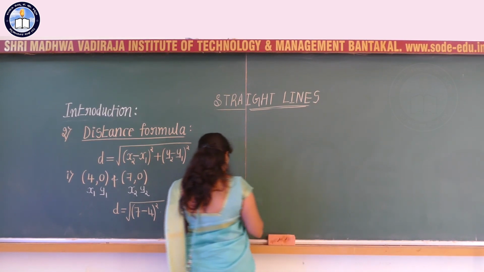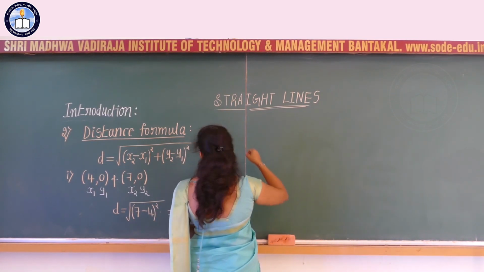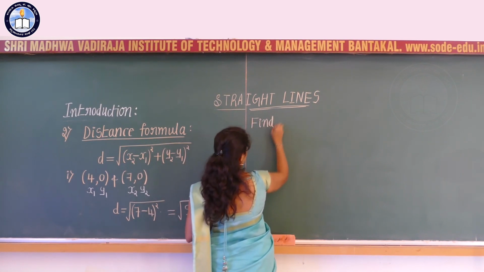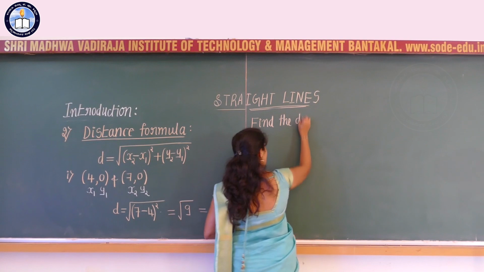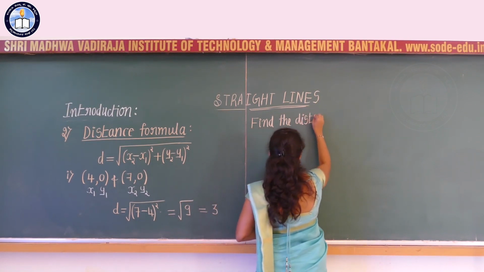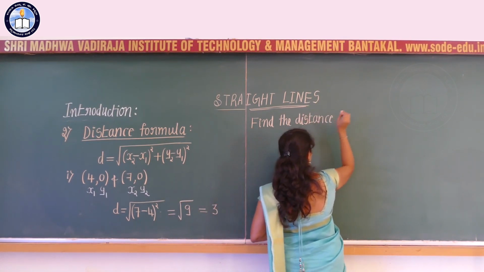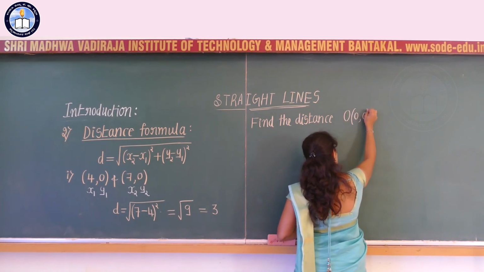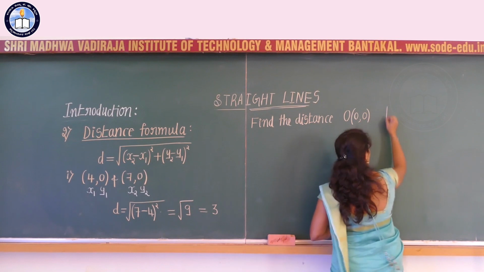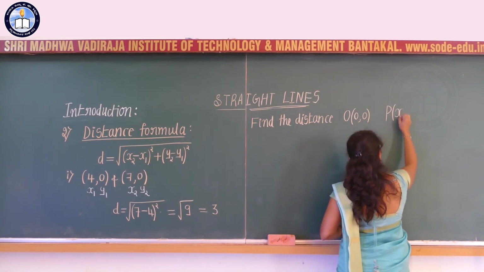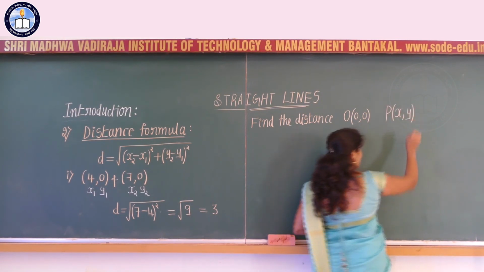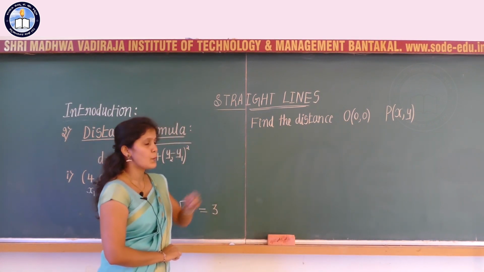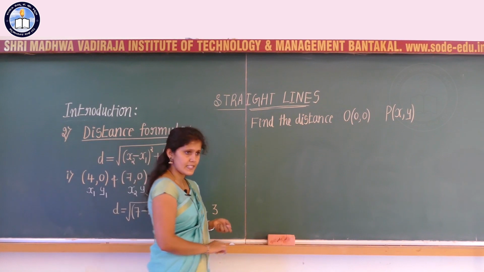Let me consider now the second problem: find the distance between the origin with the coordinates 0, 0 and the point P with the coordinates x, y. Find the distance between the points 0, 0 and the point P with the coordinates x, y.